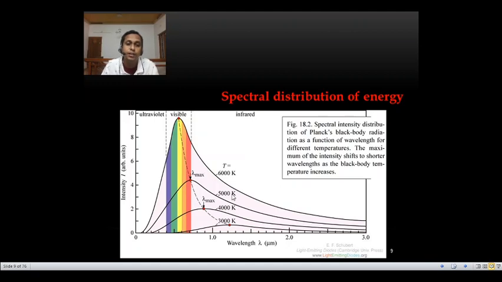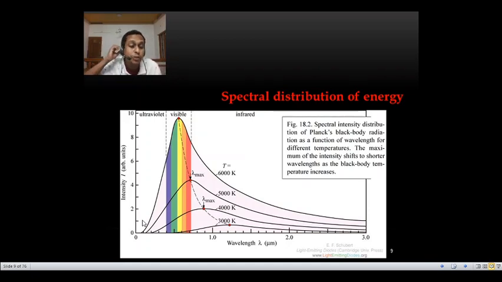For example, a black body can emit blue light or green light or yellow, orange or red, whatever it is, or infrared or ultraviolet radiations. So radiations coming from the black body are analyzed using a spectrometer.